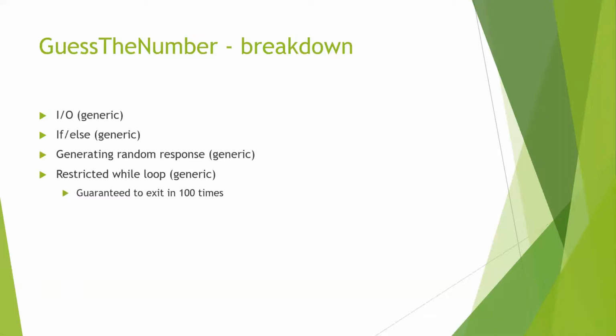Ignoring the bad inputs for now, if the user is so inefficient that he had to literally guess from 1 to 100, and if the number is 100, the while loop will only run 100 times. So this is guaranteed to exit in 100 times. Although we don't have to write a specific restriction, we understand from the nature of the while loop that it is restricted, so it's not going to be infinite by any chance. So we don't have to worry too much about that.